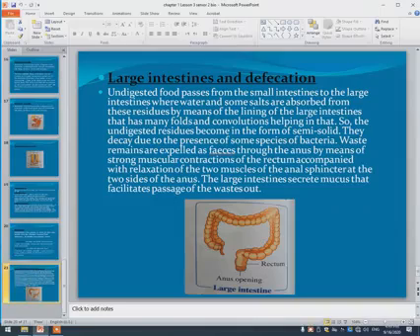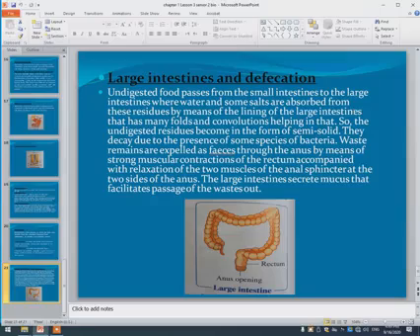After that, we'll talk about the last thing, the large intestine, and what its role is. The large intestine gets rid of undigested food. Undigested food passes from the small intestine to the large intestine, but it may contain water and some salts which are beneficial to the body, so they are absorbed from the lining of the large intestine, which has folds and convolutions helping in that.